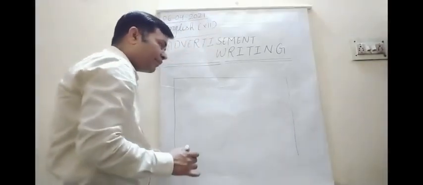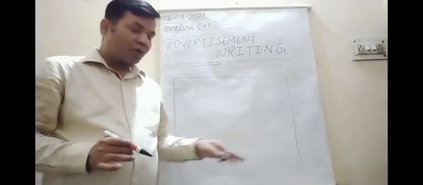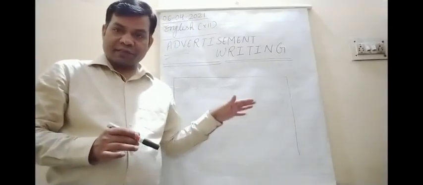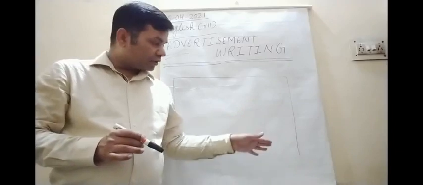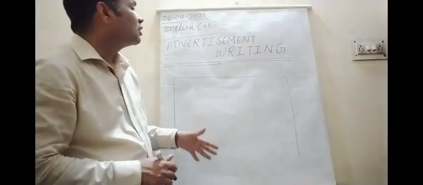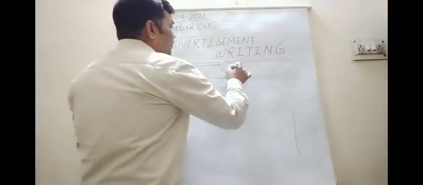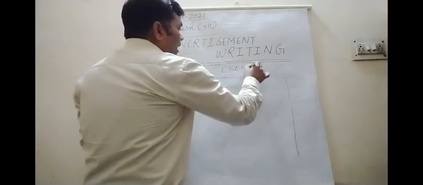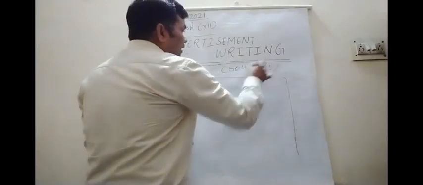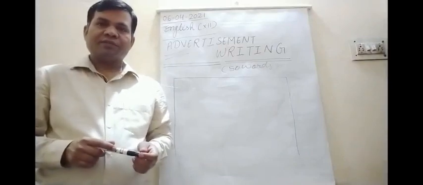Then in the same way, don't draw the bottom line, and your words may go beyond the box and it will look very ugly. Okay, and you must remember the word limit, which is 50 words. Advertisements are written under 50 words. Don't cross the word limits.